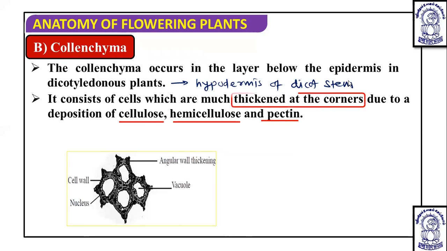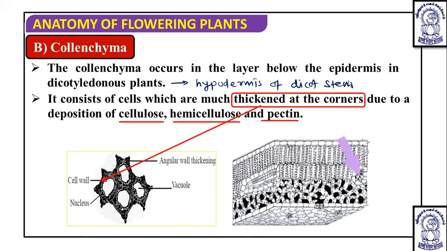You can see here they have a large vacuole, a peripheral nucleus because the large vacuole is developed, and the angular wall thickening is present here.